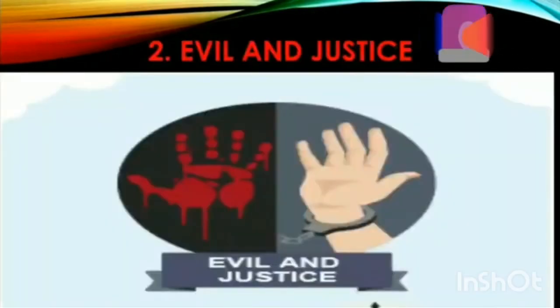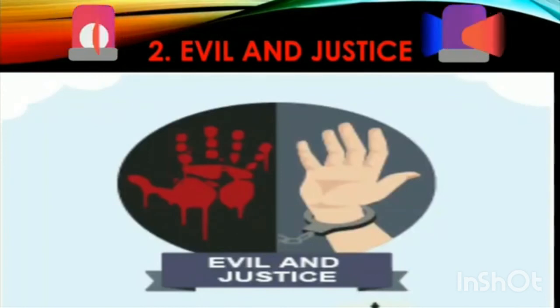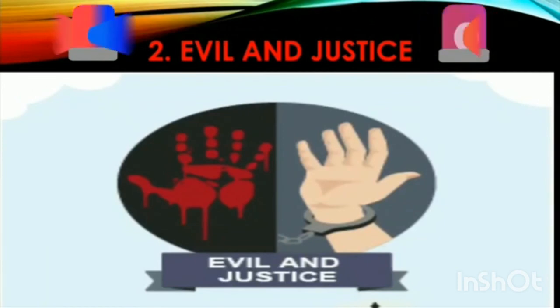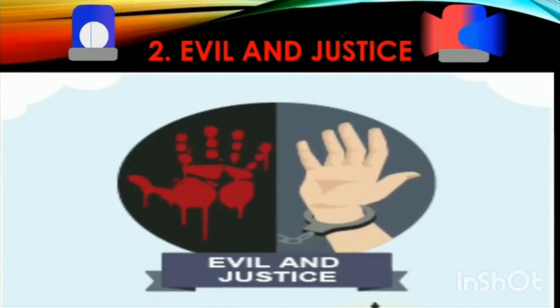The second most important theme of this novel is evil and justice. We have seen evil is present in the form of the murders and crimes that are committed. Evil is also embodied by the character of Tonga, who is depicted as inherently savage and malicious.